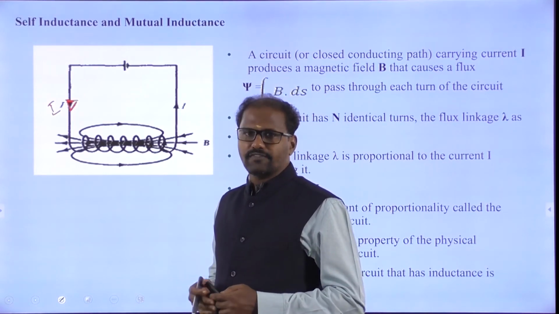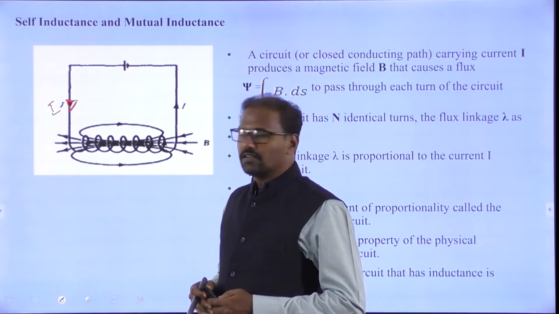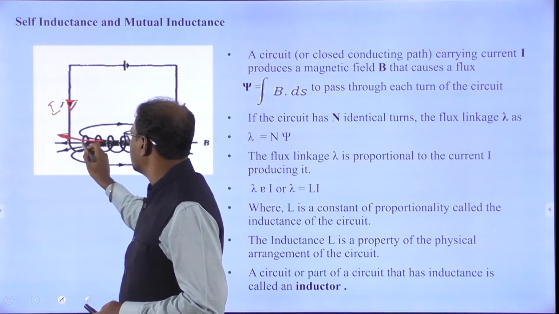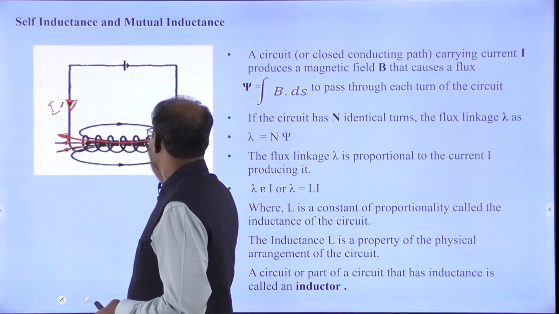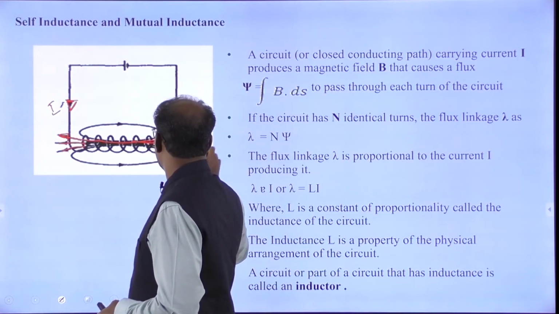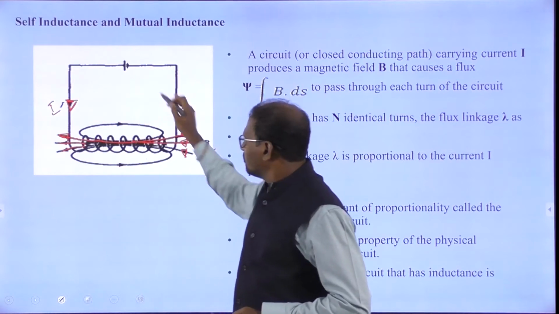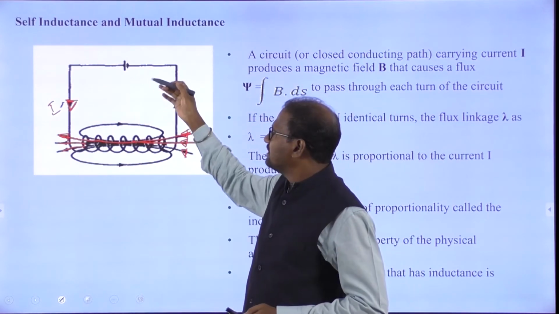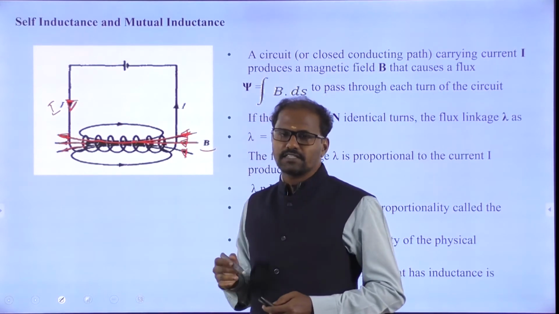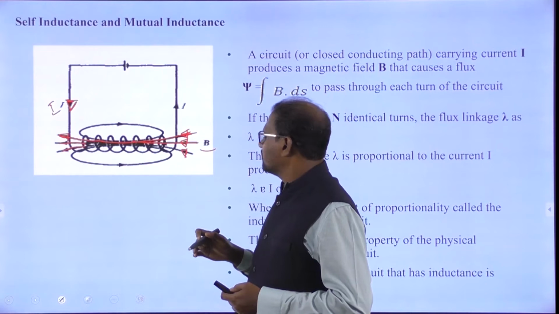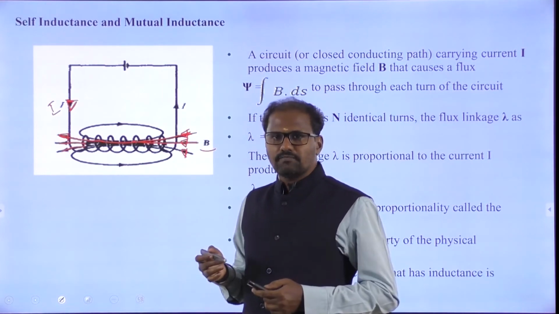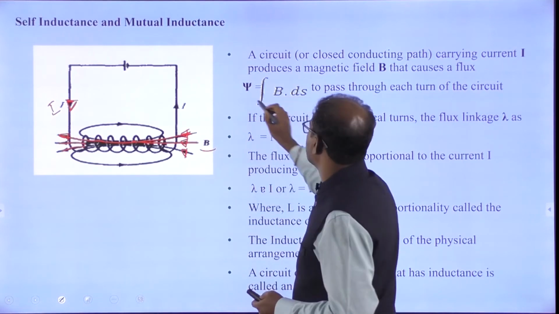Wherever there is a current, there is a magnetic field, and because of the magnetic field there is a flux. In the closed circuit we apply some voltage, so there is a current. A current means a magnetic field intensity H, which means a flux density B, which means flux. We call the flux psi.